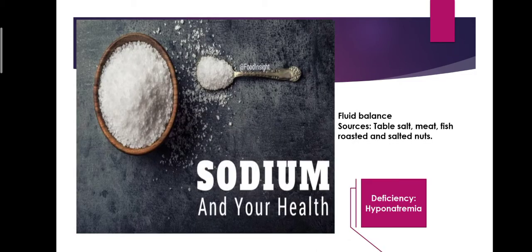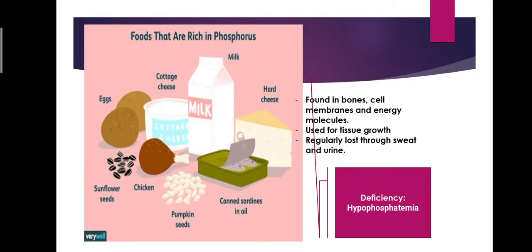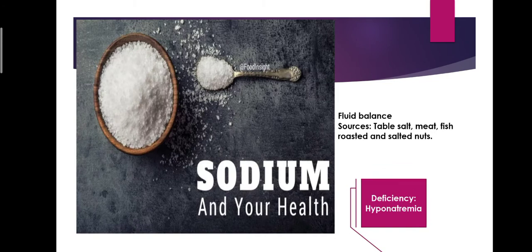Then next mineral is sodium, which is responsible for the fluid balance. The sources are table salt, meat, fish, roasted and salted nuts. And also phosphorus in your diet, daily recommend is that you should take phosphorus 750 mg. 750 mg of phosphorus is recommended in your daily diet. Then this sodium is needed for the proper functioning of the nervous system. The daily recommendation for sodium is 500 mg.